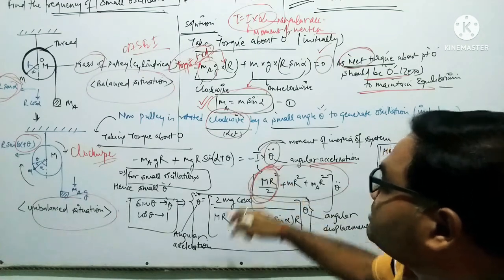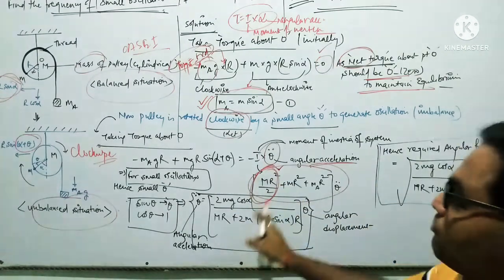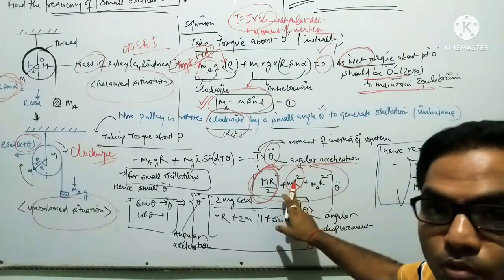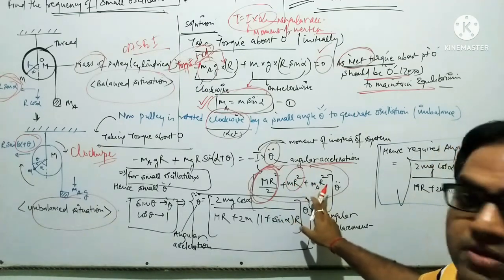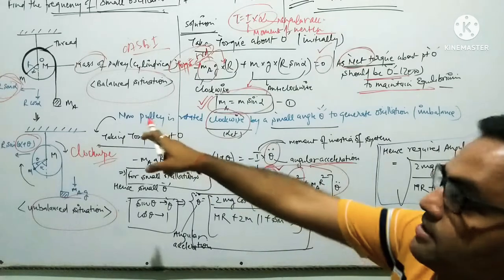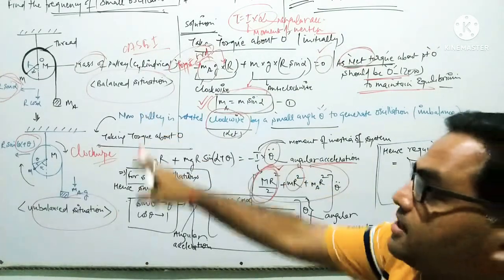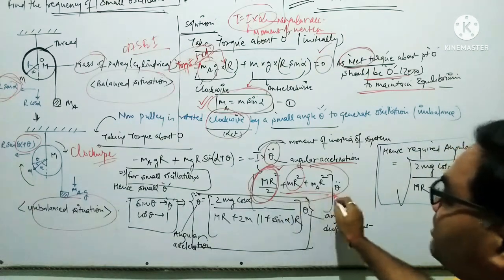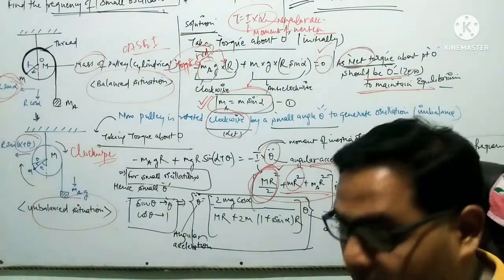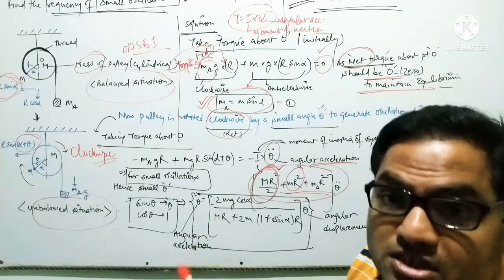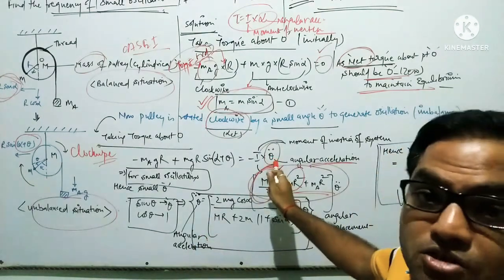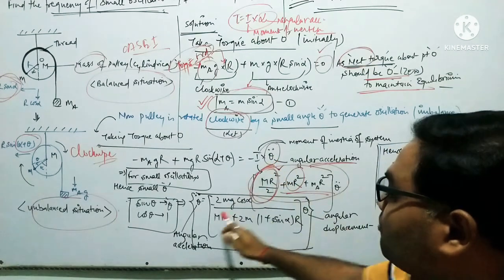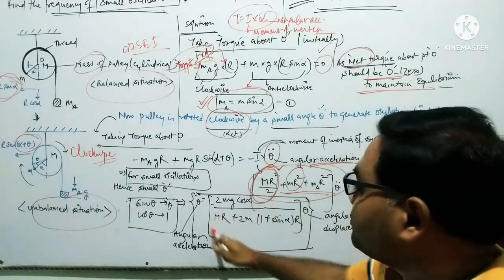Moment of inertia of the cylinder about the axis of rotation, mr square by 2, plus mr square, that is the moment of inertia of the point mass, and that is the moment of inertia of the dead mass ma, which is elongated over that thread at the free end. This is the important thing that you have to consider: we have to calculate the moment of inertia of the system. That's why the angular acceleration of the system has been calculated, and from that theta double dot we can find this value after solving this.